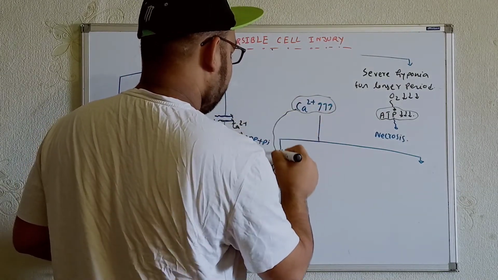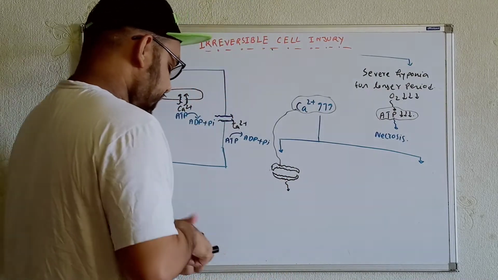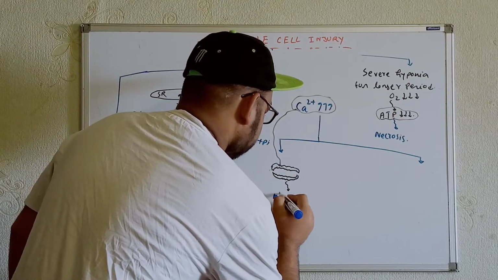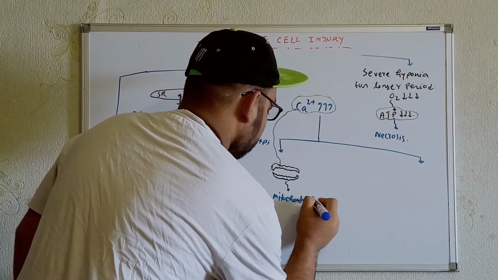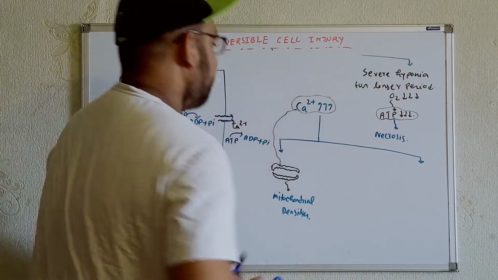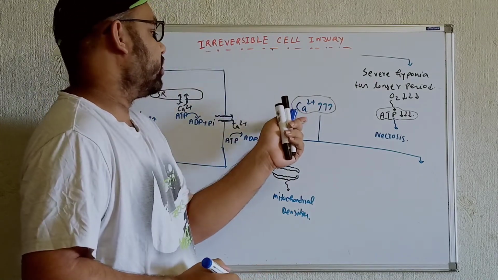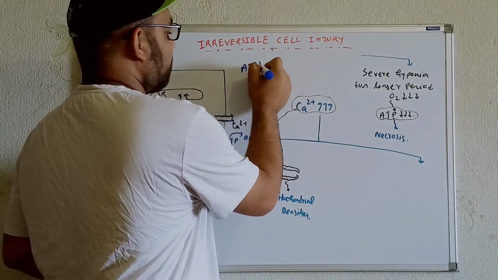Now the calcium will come over here and they will form mitochondrial densities. Now try to think, in the normal conditions, what we just saw in the reversible cell injury, the mitochondria was not able to work. So there was what? ATP depletion was also there over here.